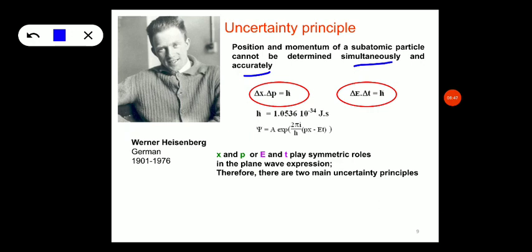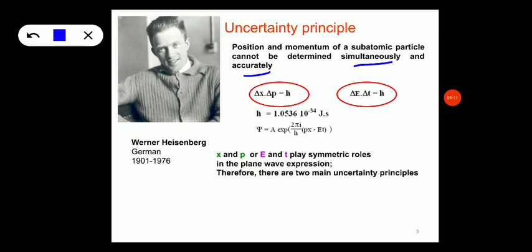This can be mathematically expressed as delta x into delta p is greater than or equal to h by 4 pi, or h cross by 2. We can also take the two variables, energy and time, which cannot be determined simultaneously and accurately.